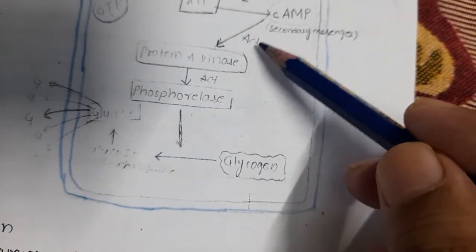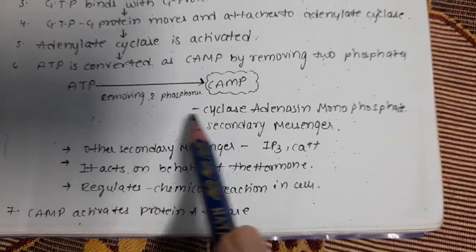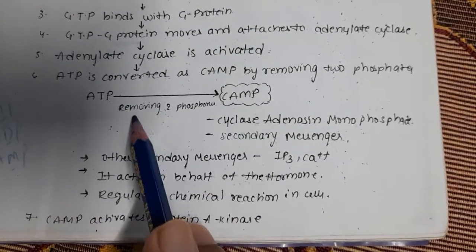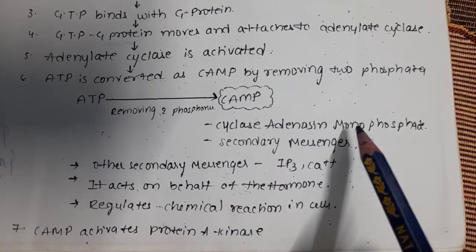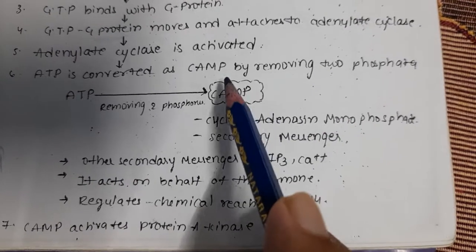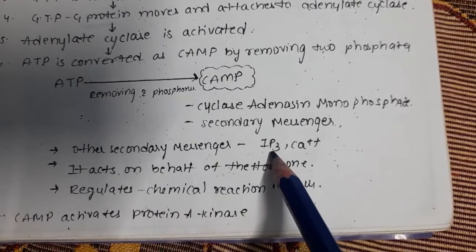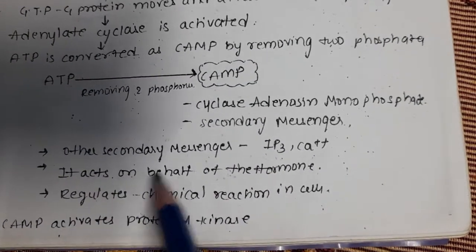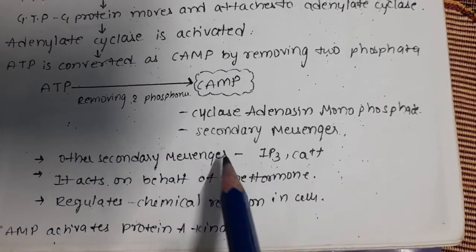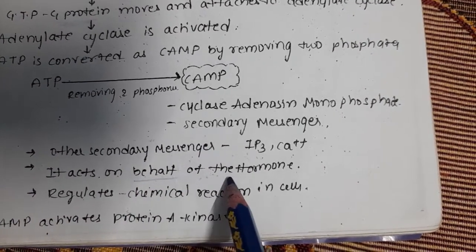For some enzymes they can act as secondary messengers. Now cyclic AMP is activating protein A kinase. ATP is converted to cAMP, removing 2 phosphates. Cyclic adenosine monophosphate is the second messenger. Other second messengers are inositol triphosphate and calcium ions, very important ones. It acts on behalf of the hormone. The hormone is not able to come inside directly. That's why the second messenger is acting on behalf of the hormone.